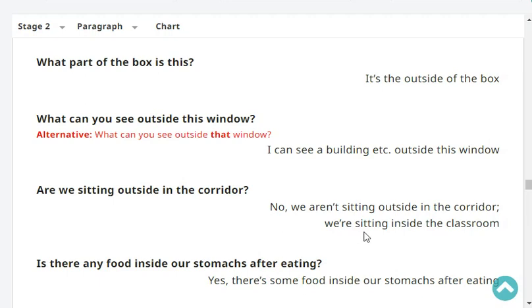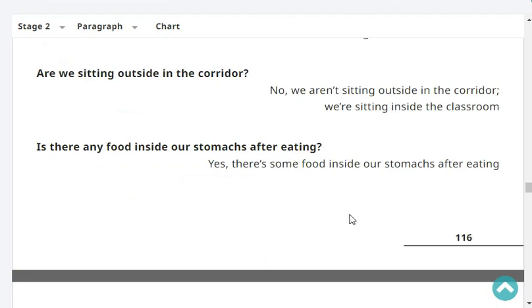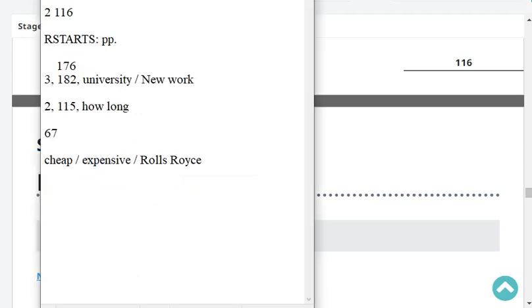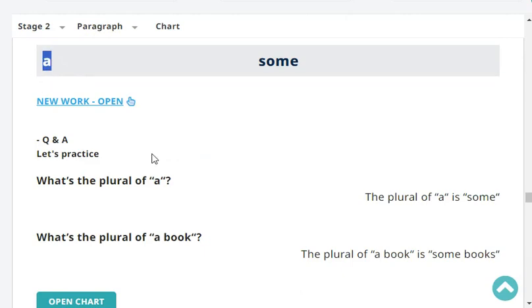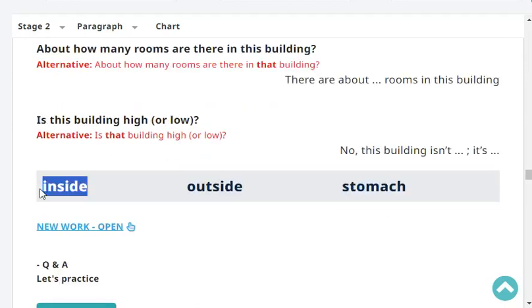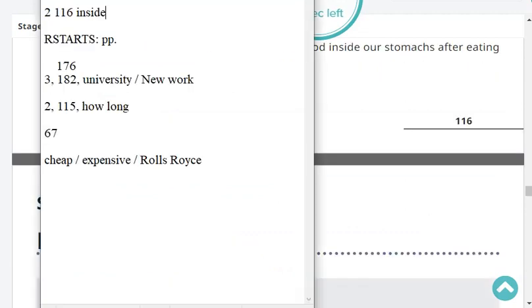Are we sitting outside in the corridor? No, we aren't sitting outside in the corridor. We are sitting inside the classroom. Is there any food inside our stomach after eating? Yes, there's some food inside our stomach after eating. Next, 117. But we stop there for today. Very good reading, very good dictation, and a very good practice for today.